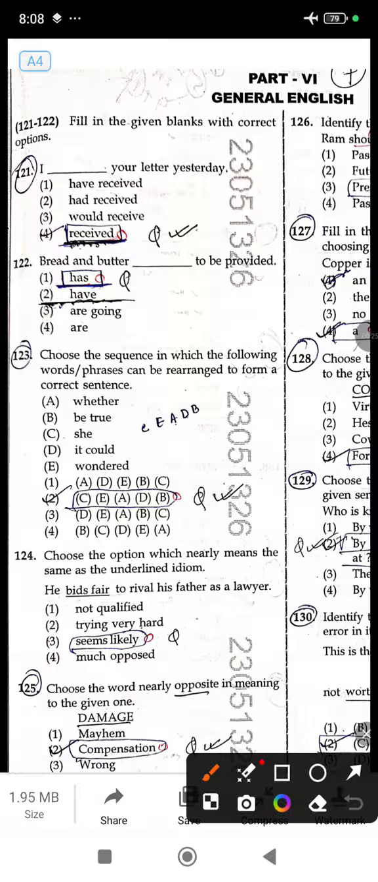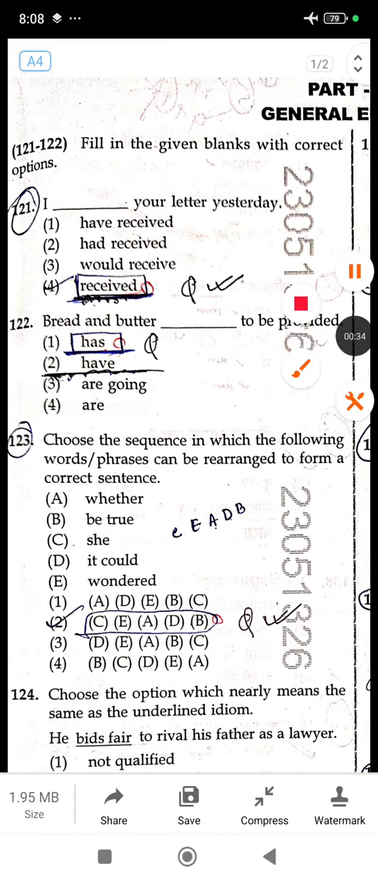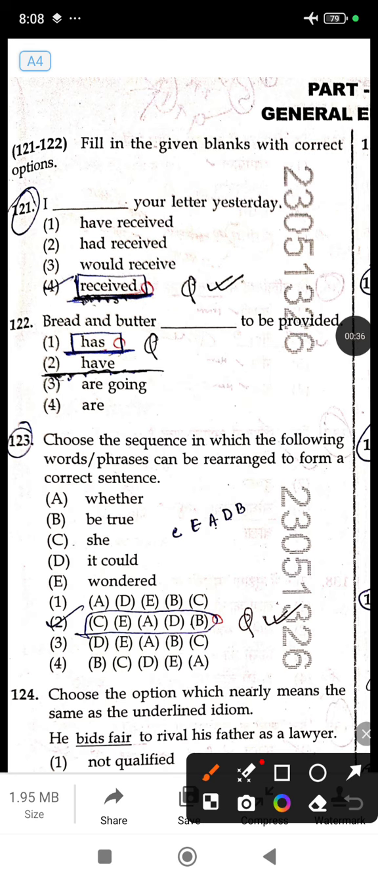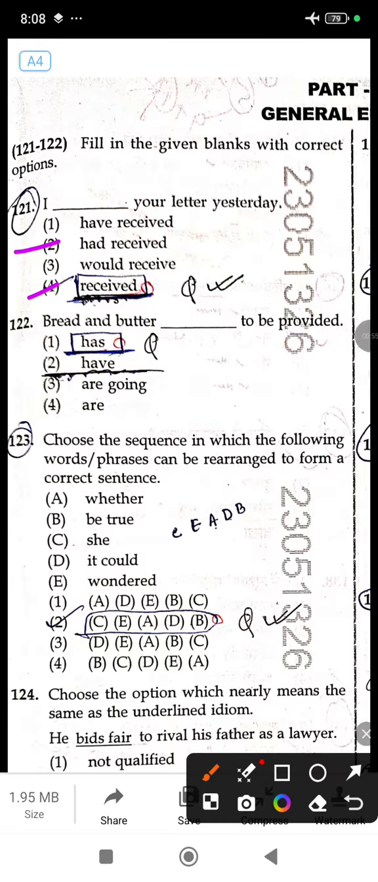I dash your letter yesterday. First we have to see the adverb of time, that is yesterday. So it talks about the past. Now which option is talking about the past? Have received, this is present perfect. Had received, this is past perfect. Would receive, this is wrong grammatically. Received, this is correct. So now we have two options, option 2 and option 4.